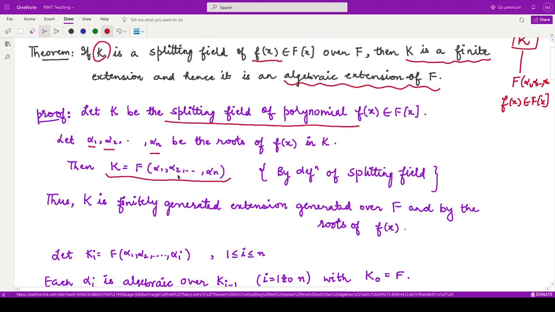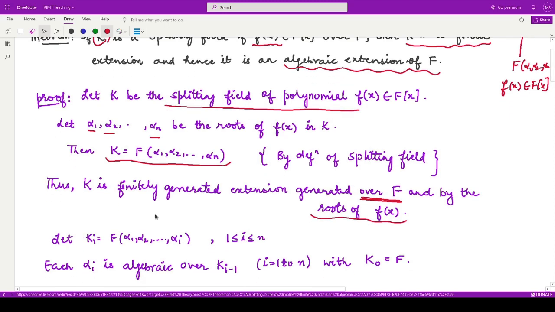Next, according to this, we say K is a finitely generated extension, where all these elements alpha 1, alpha 2 up to alpha n are finite in number. So K acts as a finitely generated extension which is generated over F by all the roots of f of x. So we can now construct another field Ki.